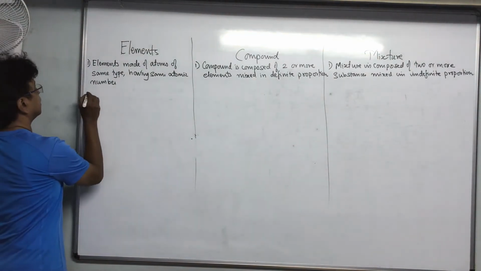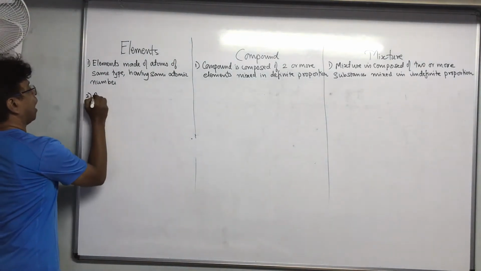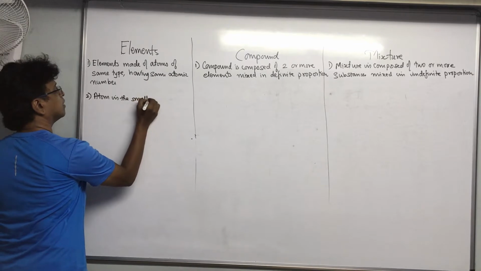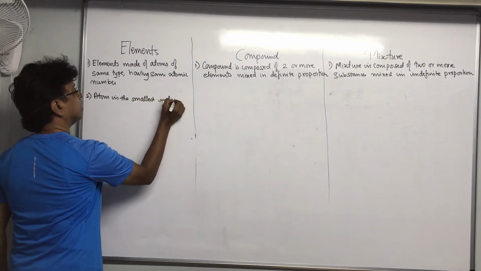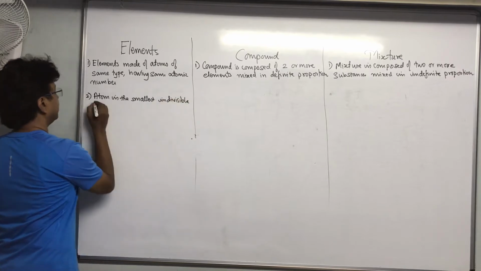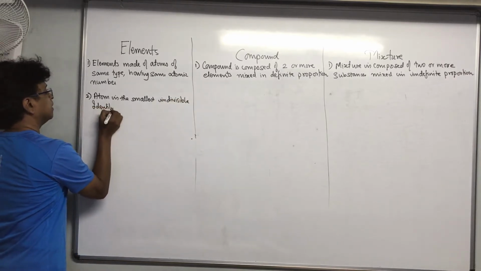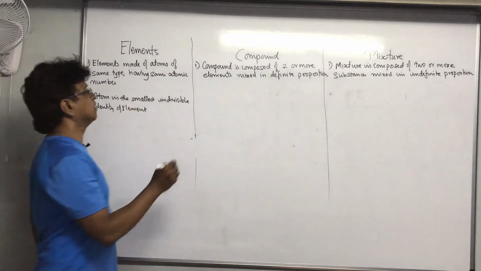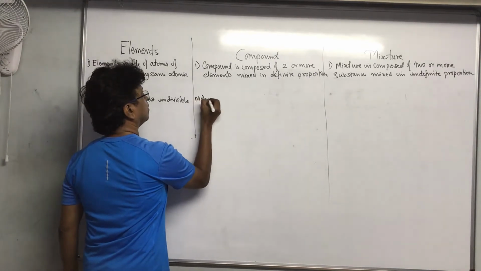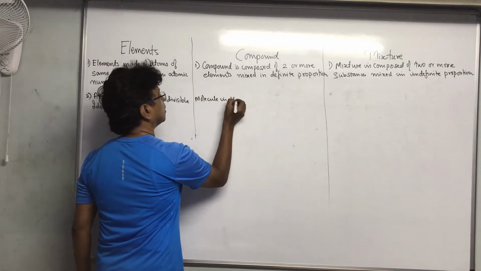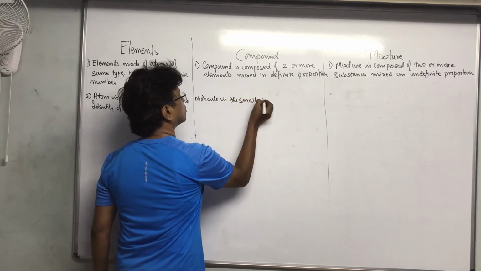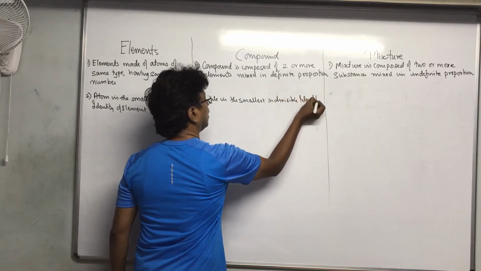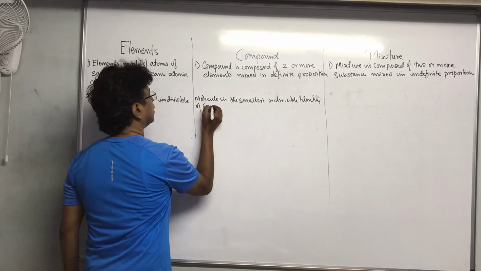Then the atom is the smallest indivisible identity of an element, whereas the molecule is the smallest indivisible identity of a compound.